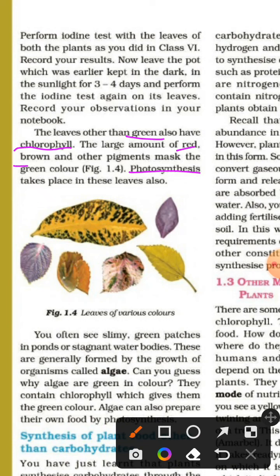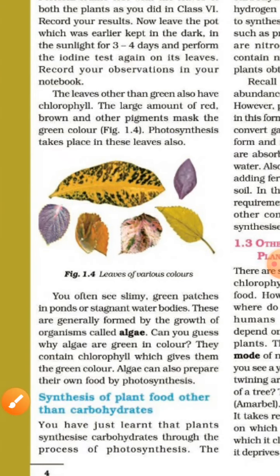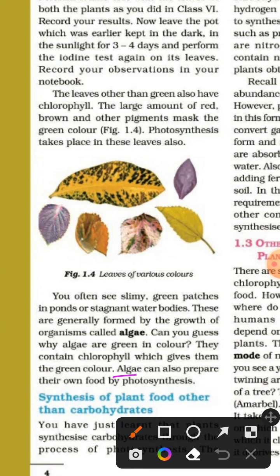You often see slimy green patches in ponds or stagnant water bodies. These are generally formed by the growth of organisms called algae. They contain chlorophyll, which gives them the color green. Algae can also prepare their own food by photosynthesis, because they have chlorophyll.